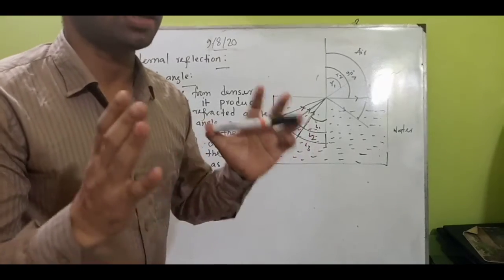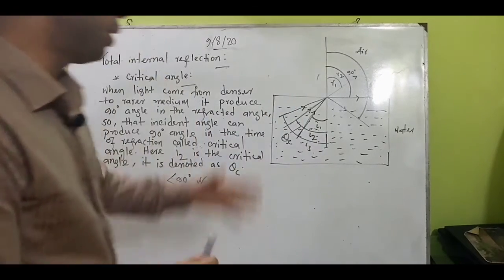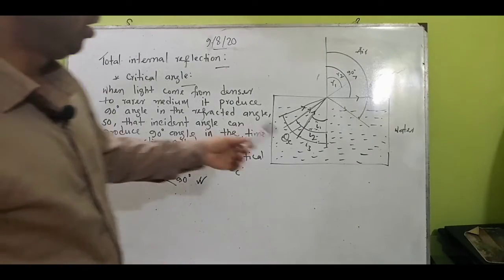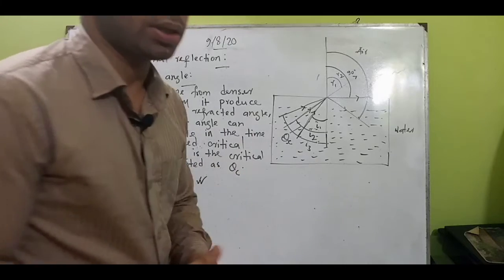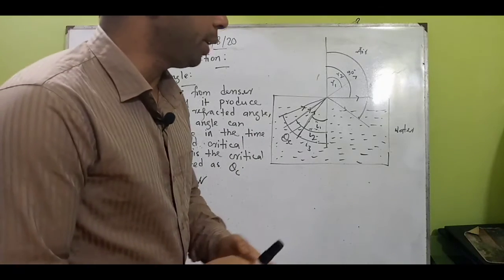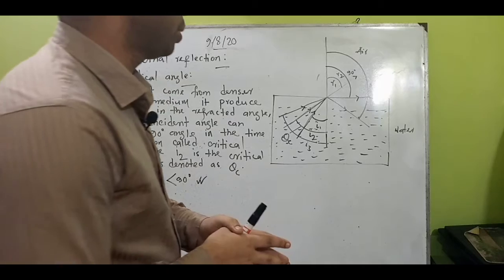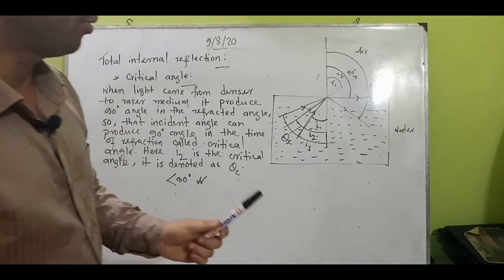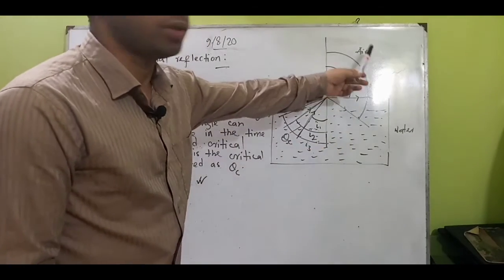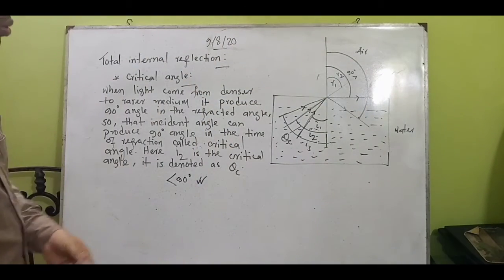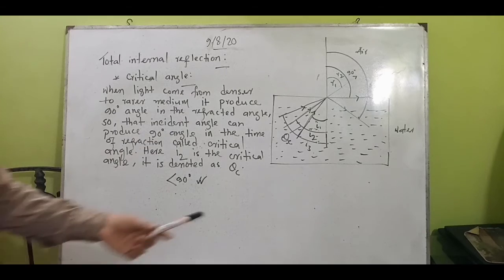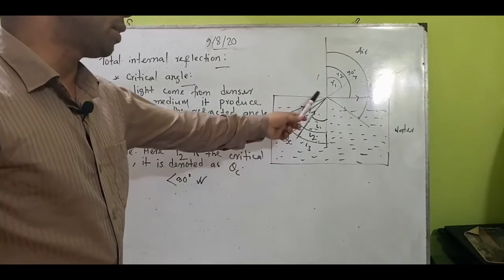I think it is easily understandable. I will review one more time. We know about the law of refraction. I will give you a task from there. The first thing we know is that one is the water medium, another is the air medium. This is the denser medium, this one is the rarer medium. So what we see here is light coming from the denser medium to the rarer medium.